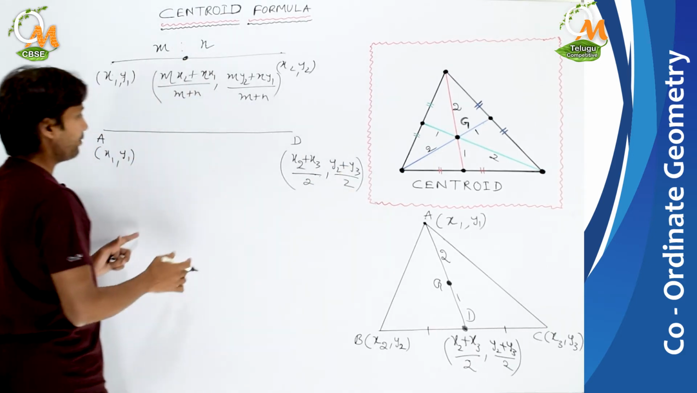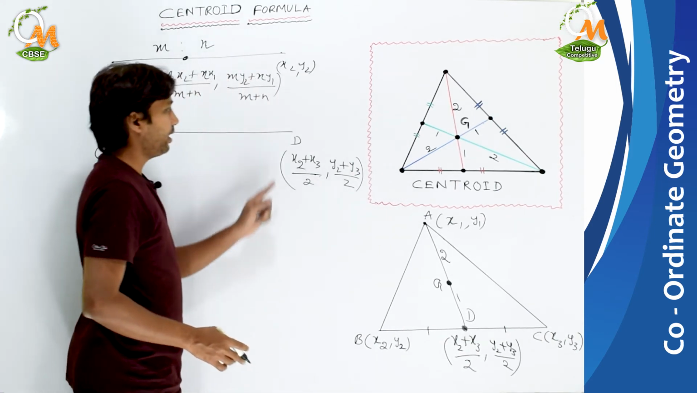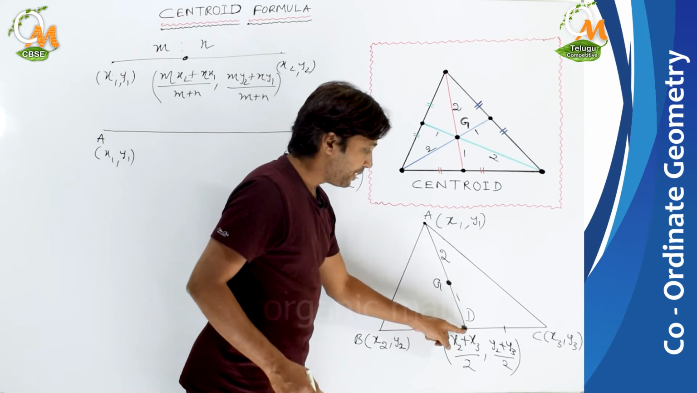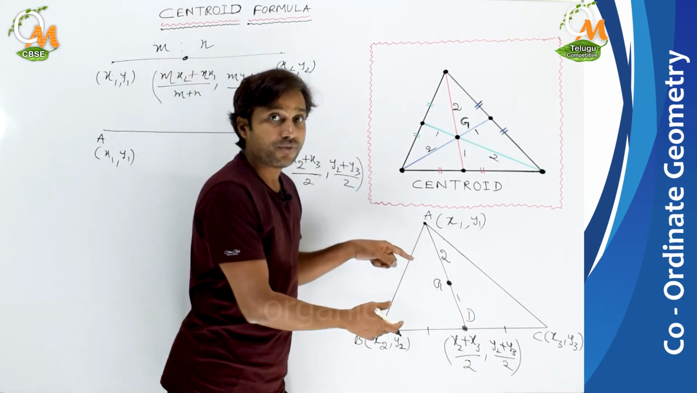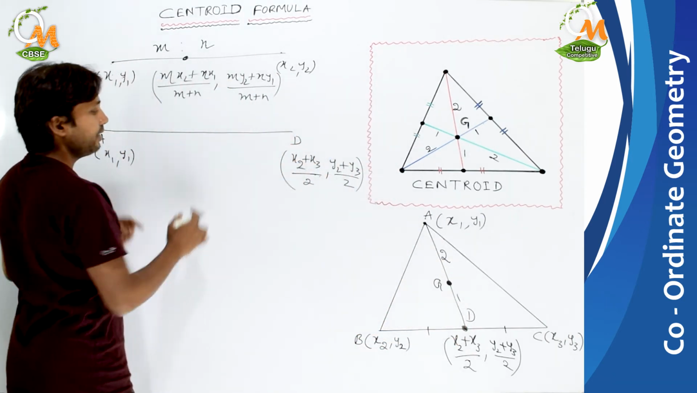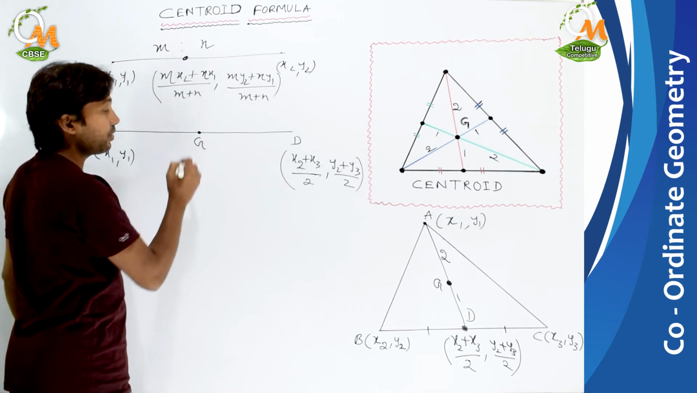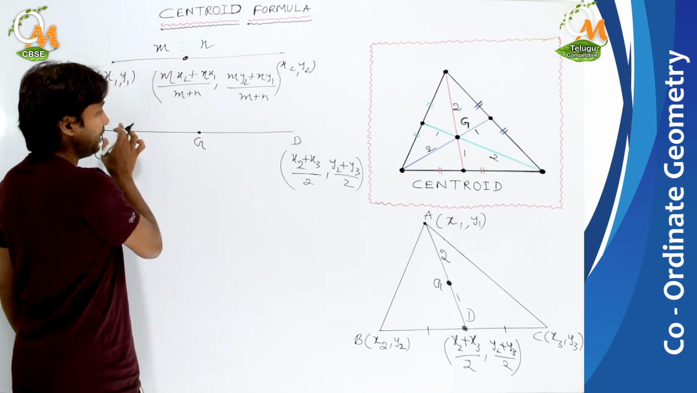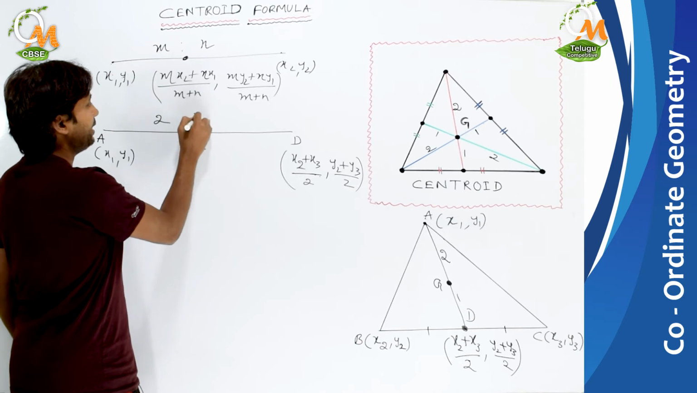See what I have shown here. This is point A, which is representing this vertex, and now this is point D, which is representing here the midpoint of BC, and these are the coordinates just for our convenience. So I have drawn this line horizontally. Now here the point G, which is the centroid, and we need to find out the coordinates of this. And this G will divide this AD in the ratio 2:1 internally.